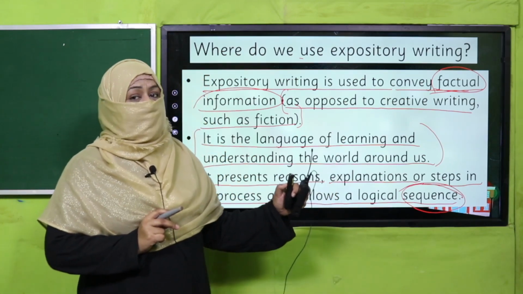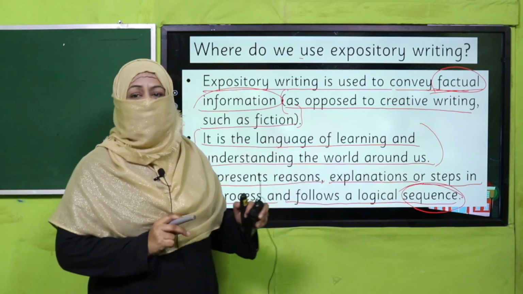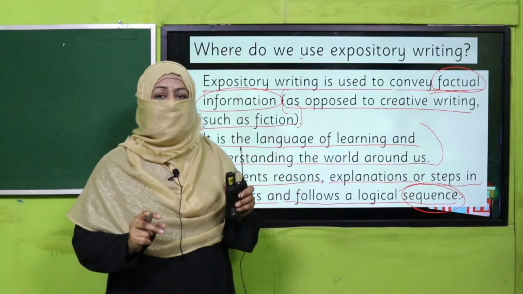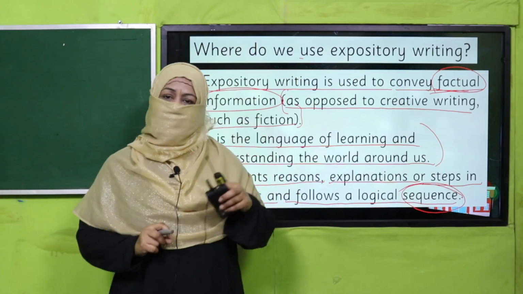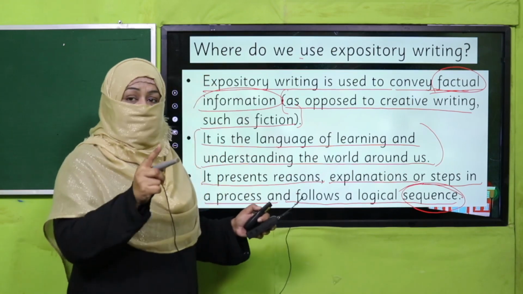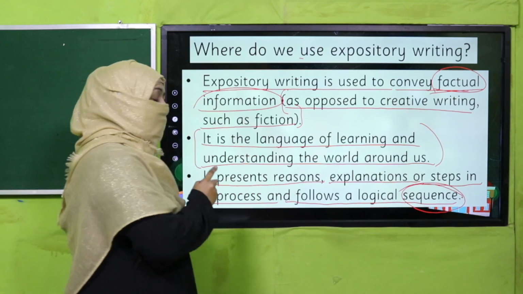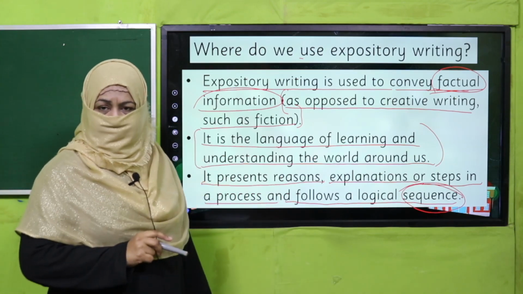As in the last unit, I taught you reading a recipe, how to make a few things, right? And if any of the steps we miss, we will not get the dish done, right? So this is called a sequence. So whenever we want to tell about a sequence, we use expository writing style.